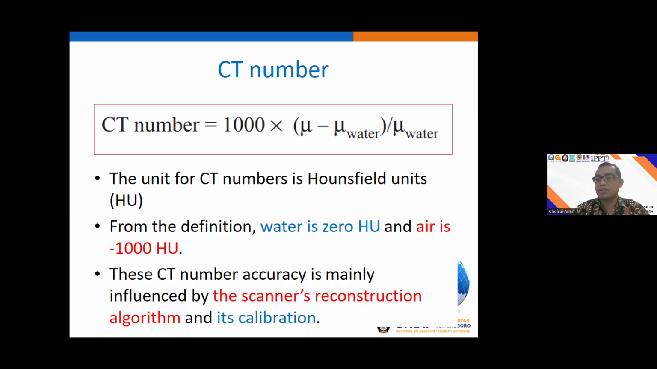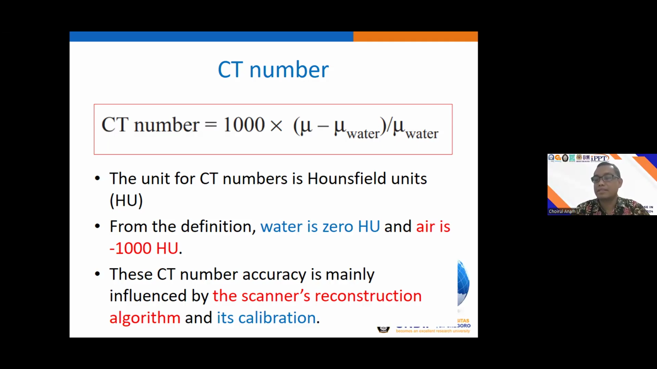We measure not only in one pixel, but within the ROI, region of interest. So the average of CT number within the ROI should be 0. But actually, maybe there is deviation from 0. And the tolerance level may be from -4 to +4 Hounsfield unit.